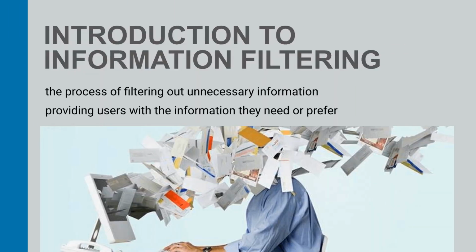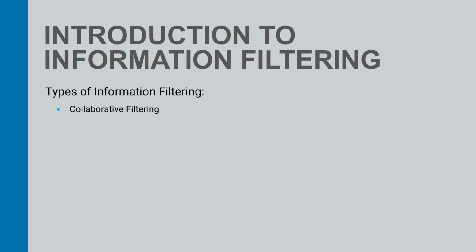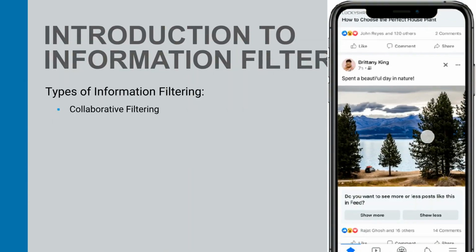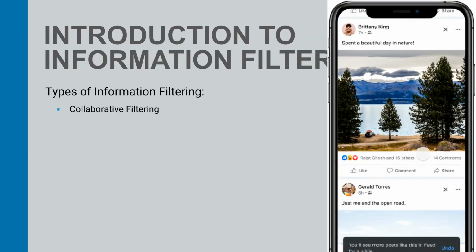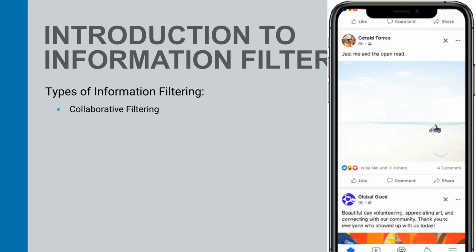Information filtering is the process of sifting through unnecessary data to provide users with relevant or preferred information. This is crucial in our era of information overload, helping to reduce noise and enhance signal. One common type of information filtering is collaborative filtering. It recommends items by identifying similarities between users, often seen in recommendation systems for movies, social networks, and e-commerce.